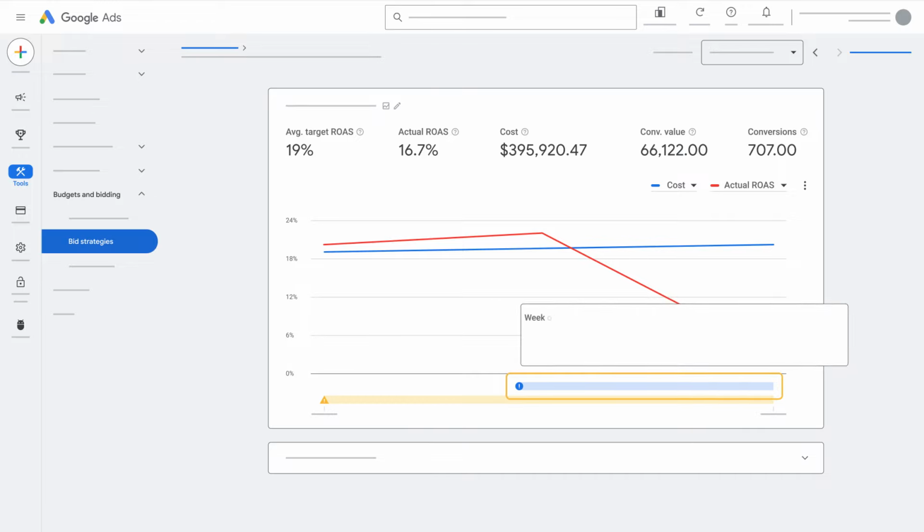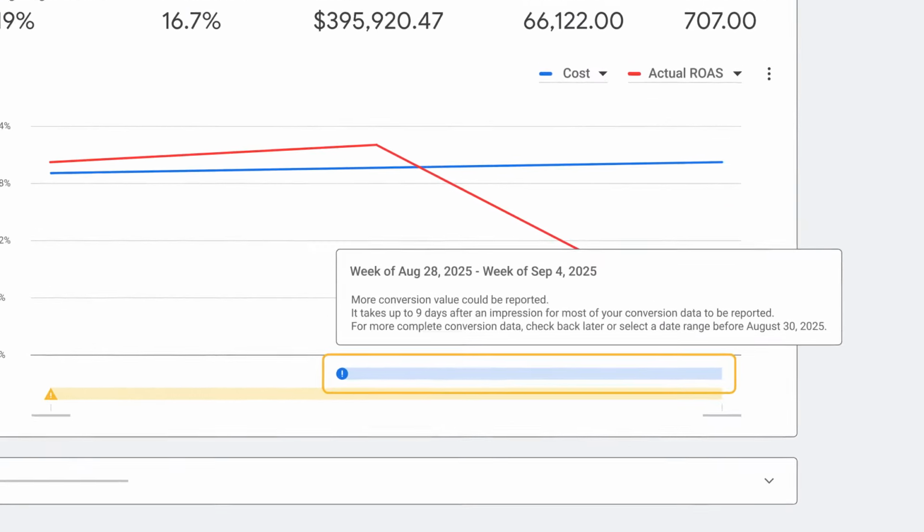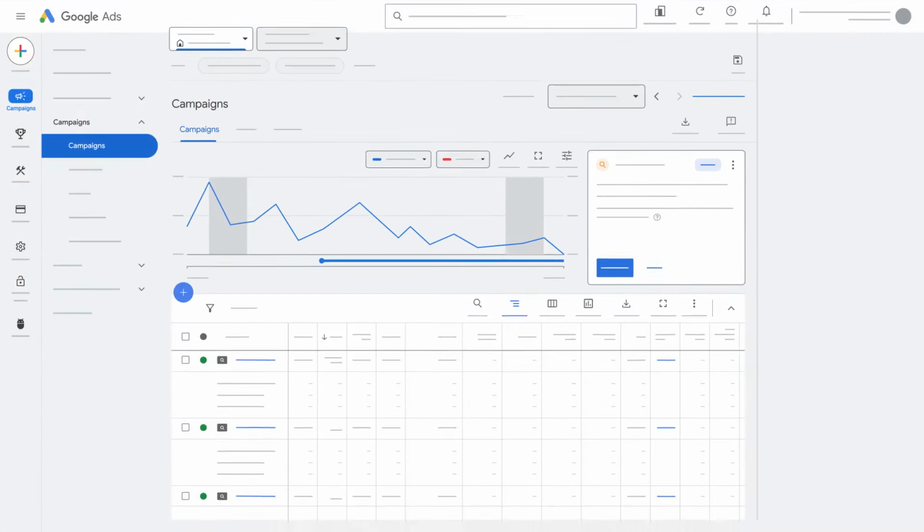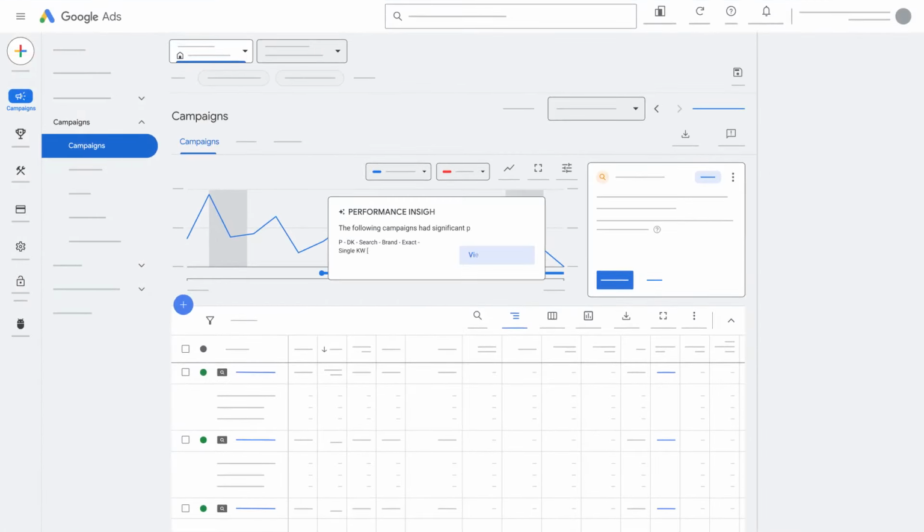One simple way to evaluate performance is using the Bid Strategy Report, where you can view your average performance against your average target. Be sure to look at a lengthier time frame for statistically significant data. You can also view explanations for performance fluctuations.